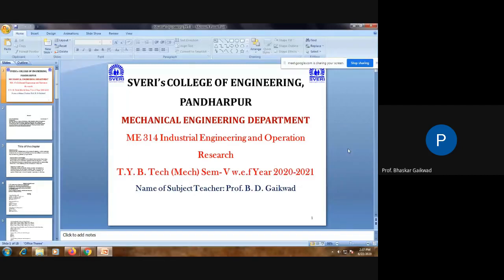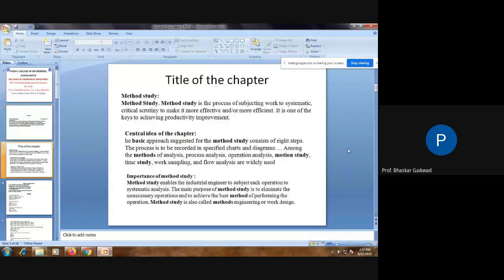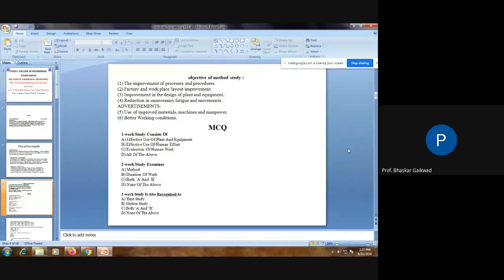The different methods in industrial engineering, how to improve these methods, and which techniques we can use to reduce downtime and cost and increase production and productivity. This concept we are going to study in the chapter. As per our triple P concept, the syllabus is already given. Then the title of the chapter, the central idea of the chapter, the importance of method study, then the objective of method study.